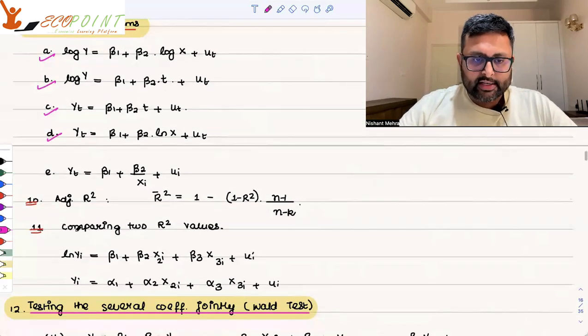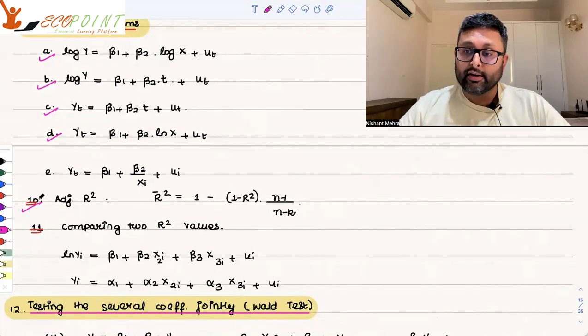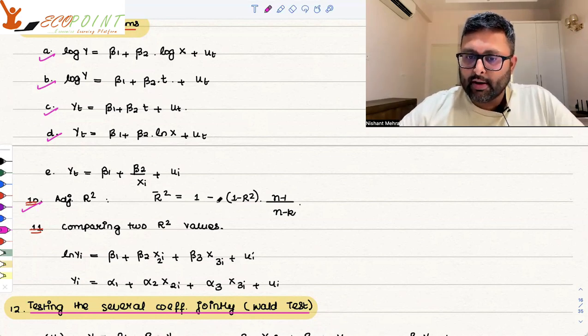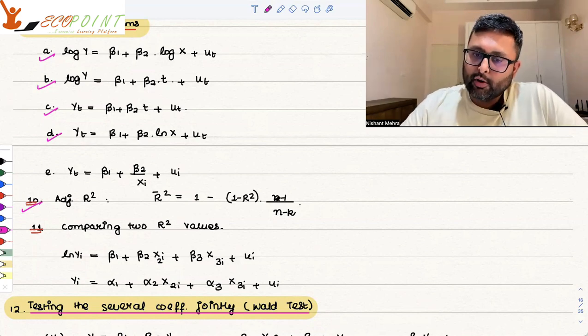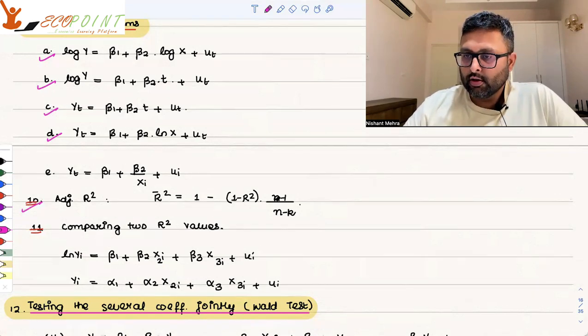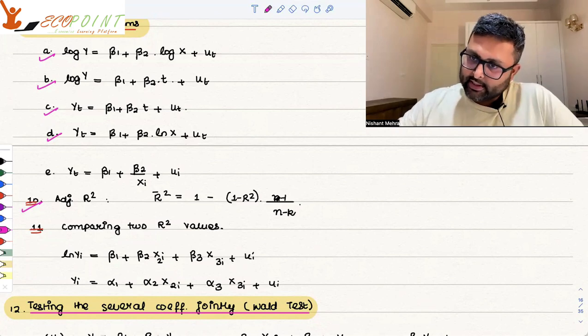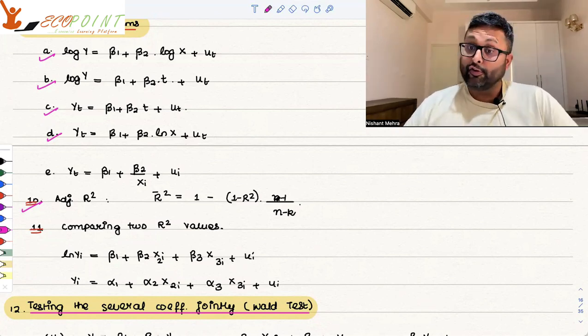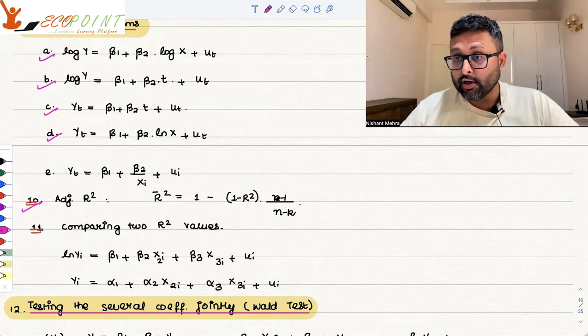Okay, then you have adjusted R square. This is used in the multiple linear regression model. So it is R bar square is equal to 1 minus R square into n minus 1 upon n minus k. You have to remember one thing, that you should not be using R square for the multiple linear regression model. Why? Because with R square, the tendency is that you can keep on increasing the number of independent variables. Residual sum of squares is going to fall, and you will feel very good that residual sum of squares has fallen. But that is not right, right?